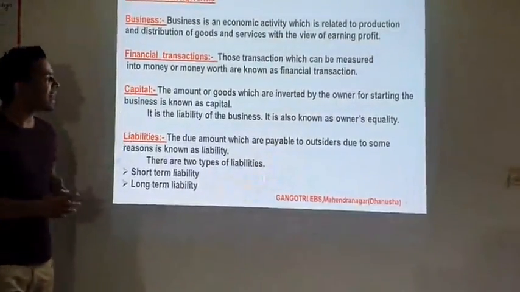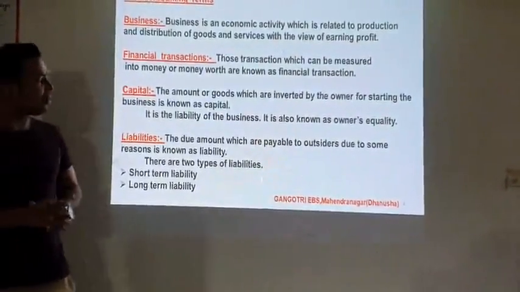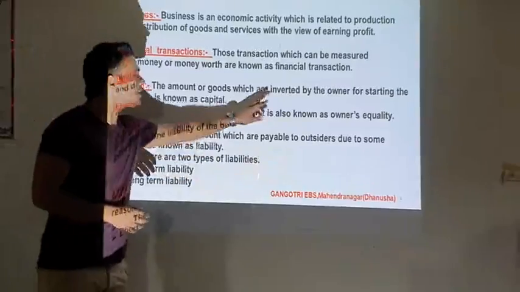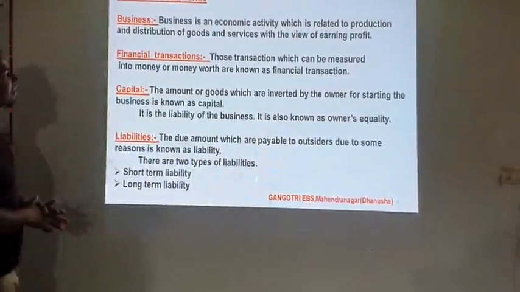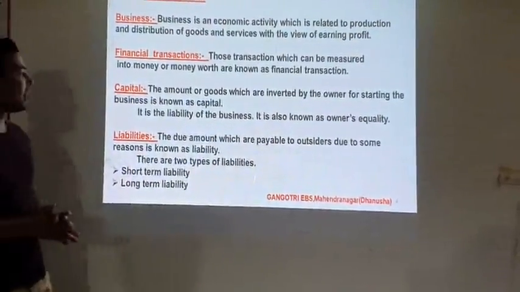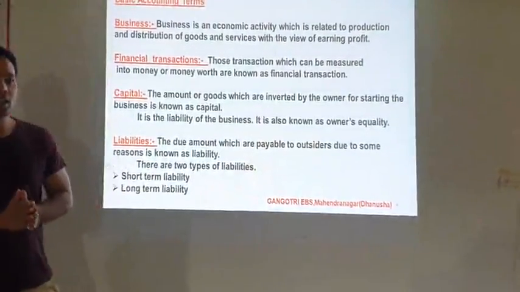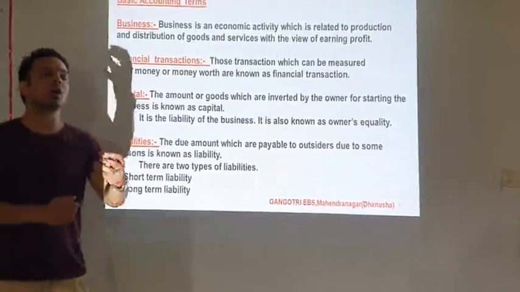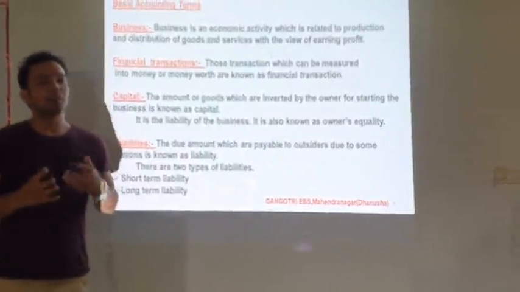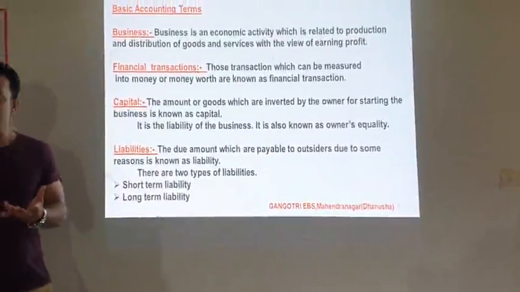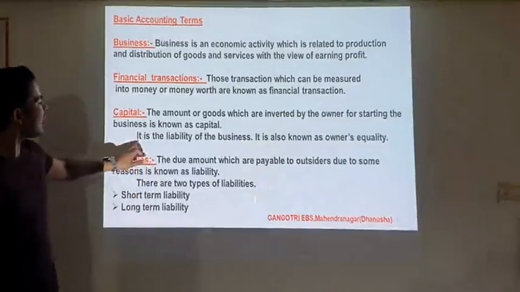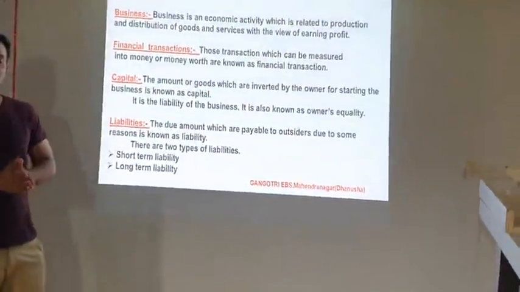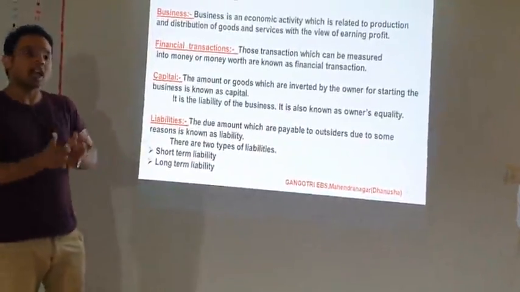Now next is capital. The amount of goods which are invested by the owner for starting the business is known as capital. Means when the owner invests the amount of goods or the cash for starting the business, it is known as the capital. And it is the liability of the business. Means capital is the liability of the business.